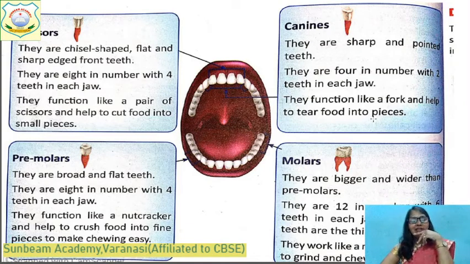How do you eat? You use a fork, no? Yes, just like that. These act like a fork, no? Canines. And there are premolars. They are broad and flat teeth. They are 8 in number with 4 teeth in each jaw. They function like nutcrackers. Nutcrackers crack hard things. Just like that, these teeth help to crush the food into fine pieces to make chewing easy.